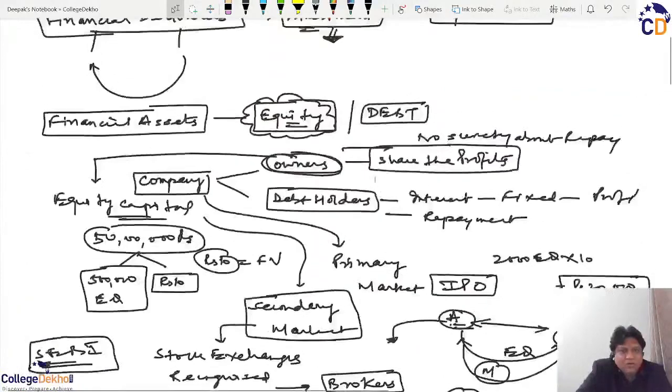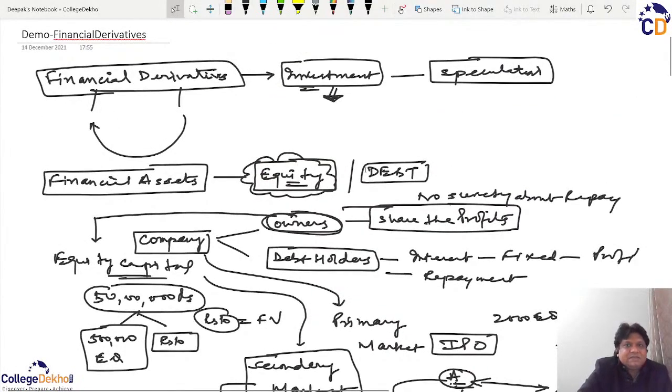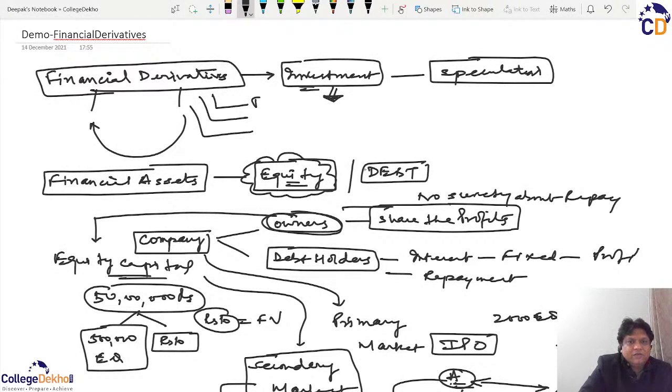When we move further on this platform, then I will again discuss in detail how to trade in call and put options. But primarily, they are futures, they are forwards, they are more or less the same.